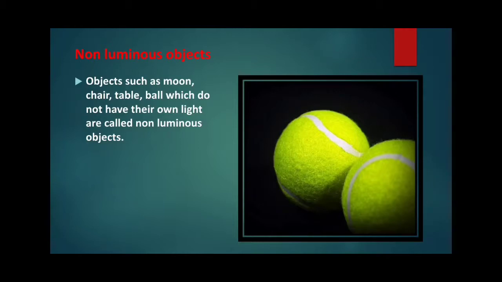Objects that do not have light of their own or the materials that are not sources of light themselves are called non-luminous objects or non-luminous materials. For example, wood, coal, moon, table, chair, ball, etc.